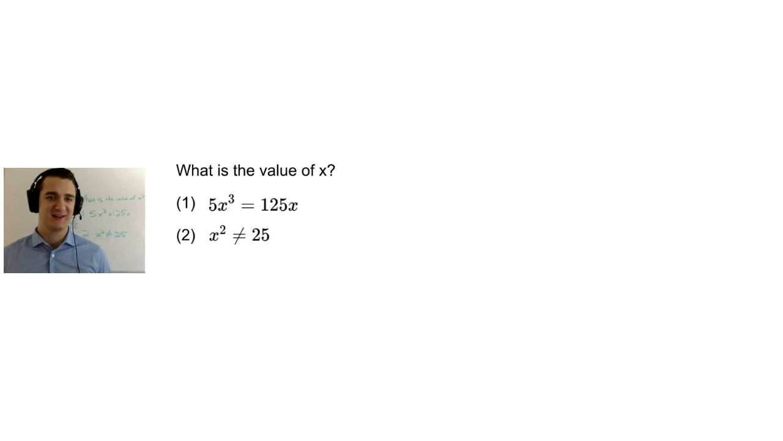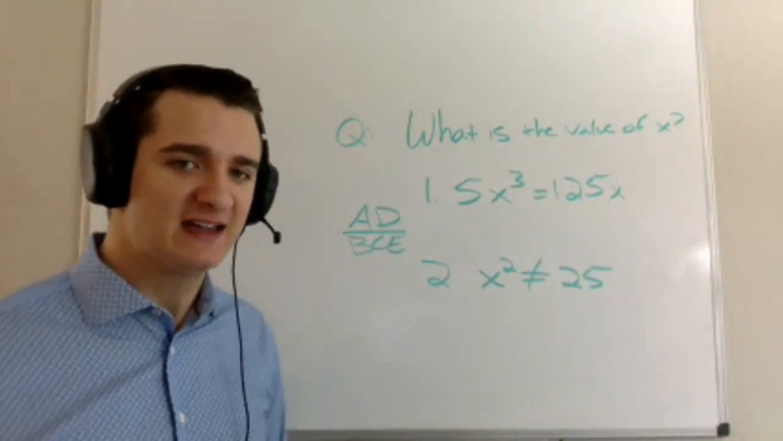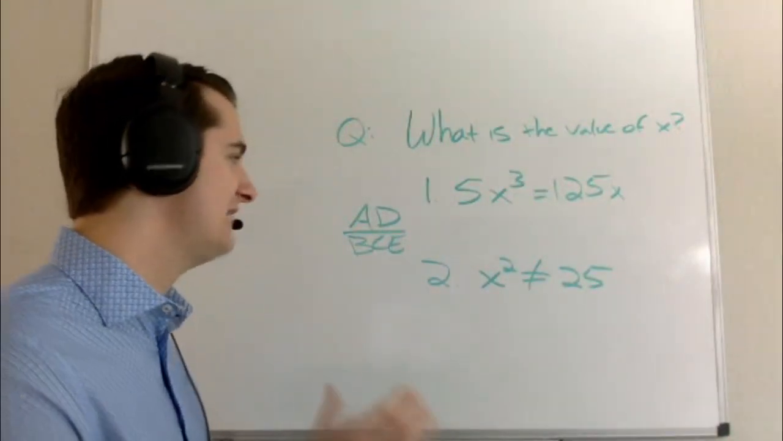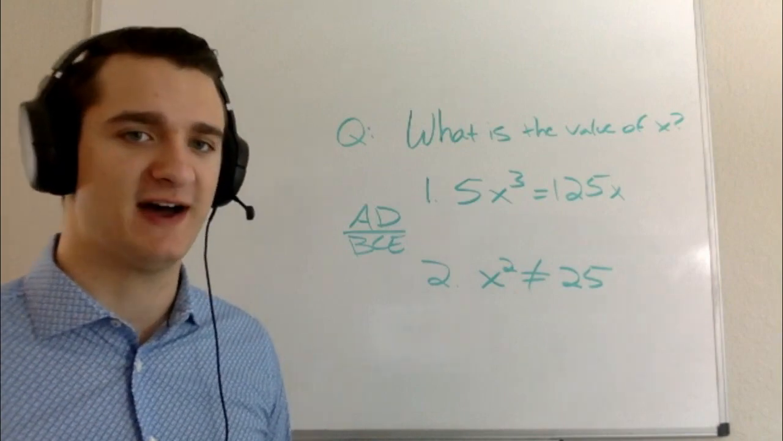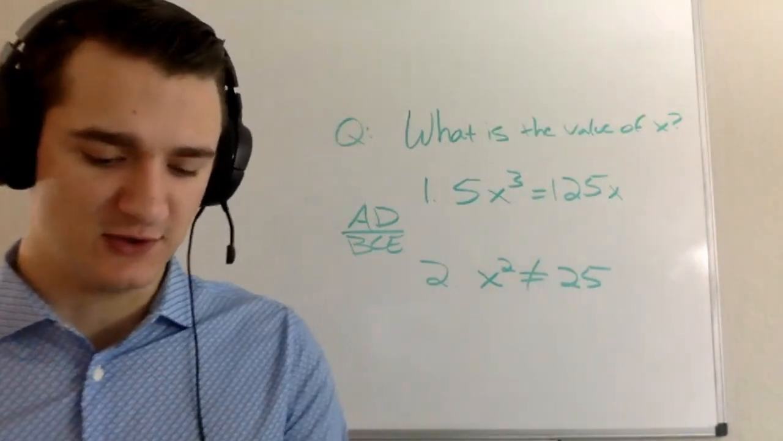Awesome. Hopefully you've had a second to work through this one, and we'll go ahead and take a look at it on the board. If you haven't had a second to work through it, go ahead and pause the video right here. But the question asks, what is the value of x? Statement 1 tells me that 5x cubed is equal to 125x. Statement 2 tells me that x squared is not equal to 25.